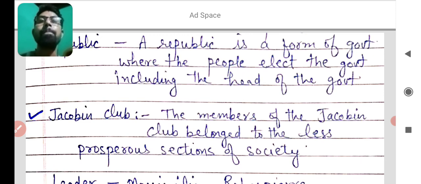After France became a republic, there was a rise of Jacobin clubs. Firstly, you will learn what activities were included in those Jacobin clubs. The members of the Jacobin clubs belonged to the less prosperous sections of society. It means they were like peasants, slaves and poor people. These poor people were included in the Jacobin clubs.